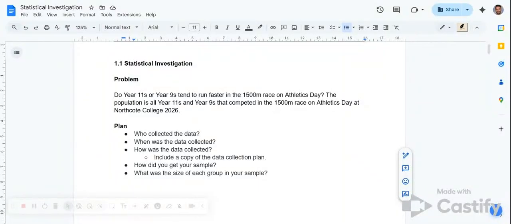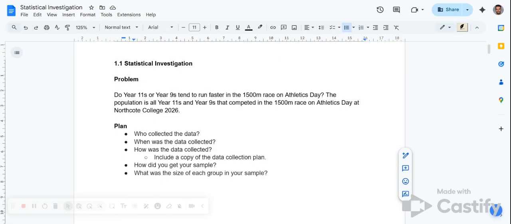So now that I have a problem that I'm trying to solve, which is do Year 11s or Year 9s tend to run faster in the 1500 metre race on Athletics Day, and remembering that the population is all of Year 11s and Year 9s that competed. For the purpose of this example video, we're going to pretend that every single Year 11 and every single Year 9 participated in the 1500 metre race, and that makes up our population.